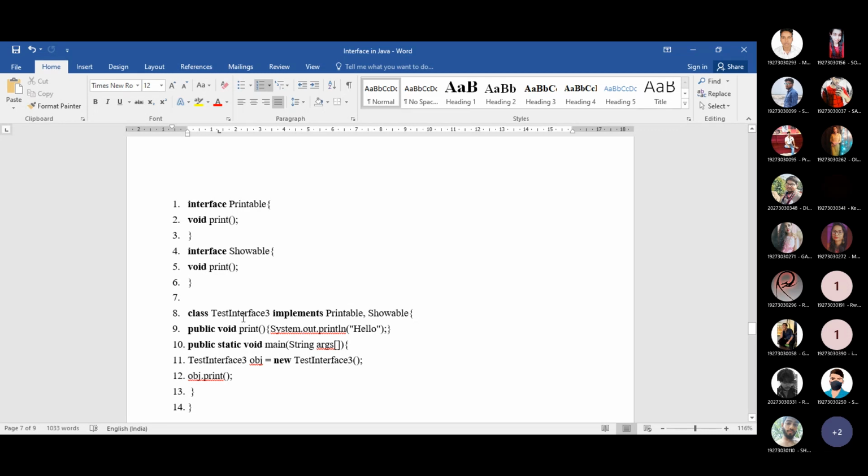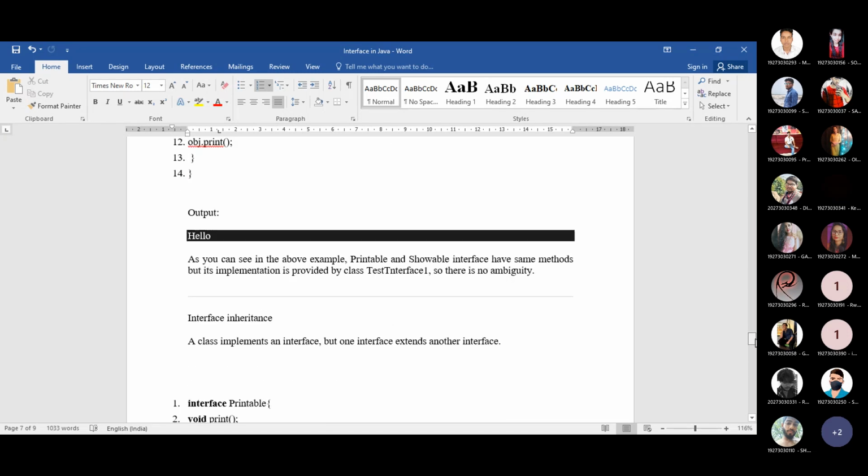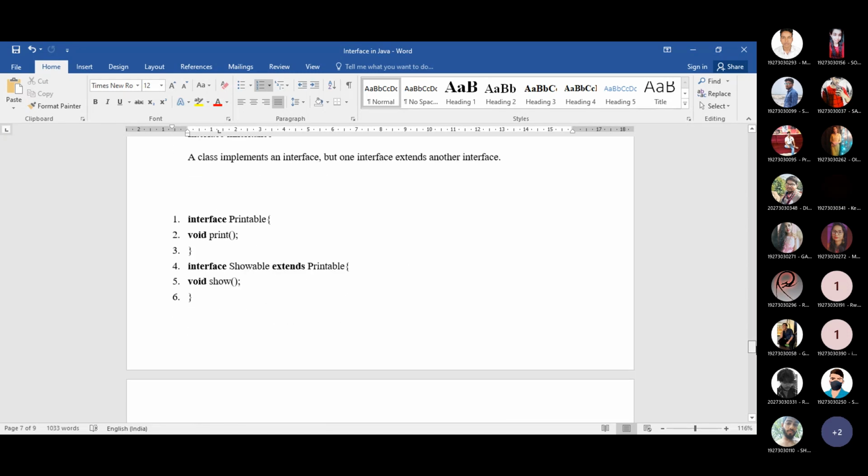So whenever you create an object of this class and use that object to call the print method, only this print method will be invoked. So there will be no confusion for a specific version of the print method that can be resolved during runtime. So this is the example of multiple inheritance using the concept of interface. Clear? So this part I think is okay.